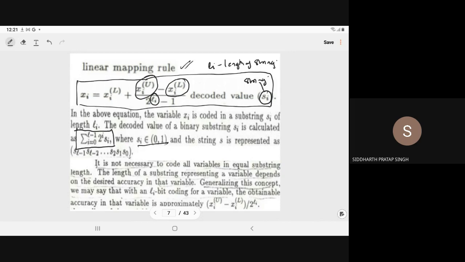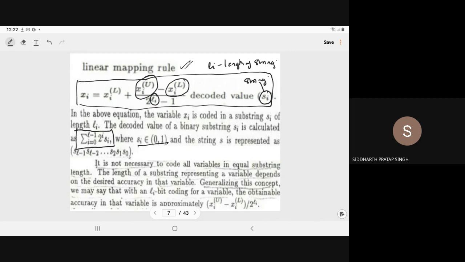It is not necessary to code all the variables with equal substring length. One can be of 10 bits, another of 5. The length of the substring for a variable depends on the desired accuracy. Whatever the value of li, you can decide depending on your requirement of accuracy in that variable.